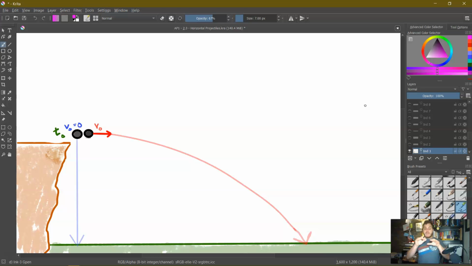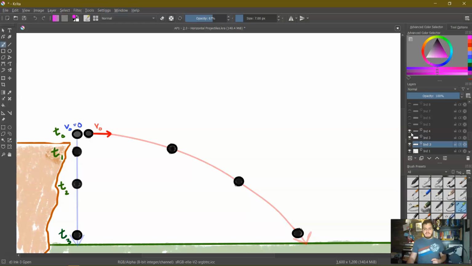First, let's just scale out what the paths will look like. Let's say after some set interval of time, which can probably be a fraction of a second, t1, they are at these positions. At the next interval of time, t2, we'll notice that this one has dropped even more because it's accelerating downward. This one has also dropped more, but is still moving to the right. And lastly, pretty close to right before they land. So this is a snapshot at 4 different moments in time. These would be 2 different motion diagrams.